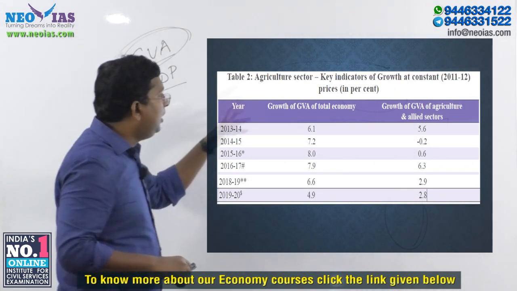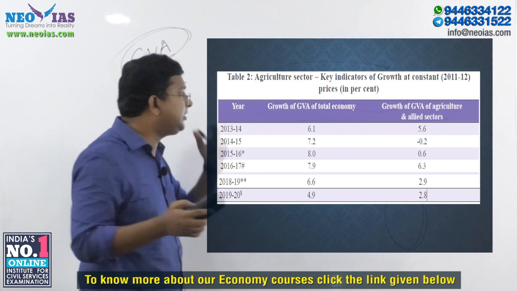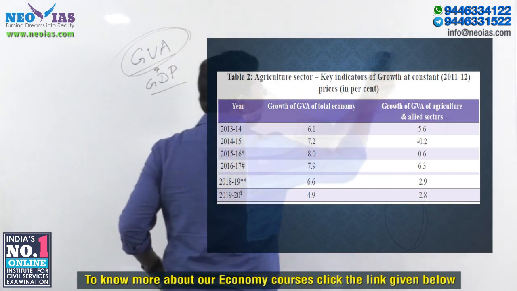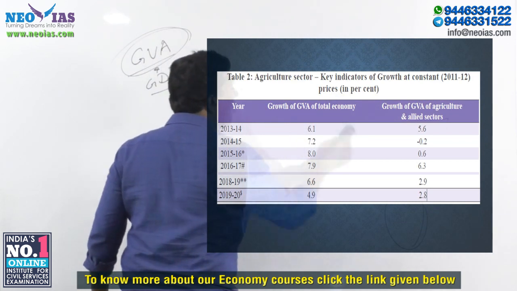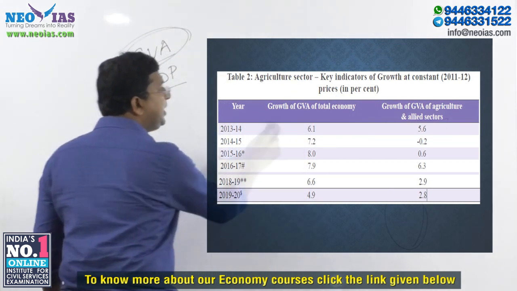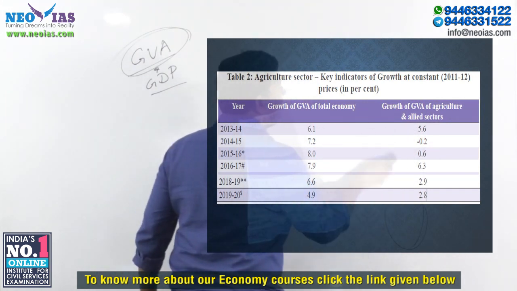Then the Economic Survey, Table 2. I have taken this from the Economic Survey 2019-20, Table 1 and Table 2. Earlier it was current prices, now it is constant prices. This table shows the key indicators of growth at constant prices.